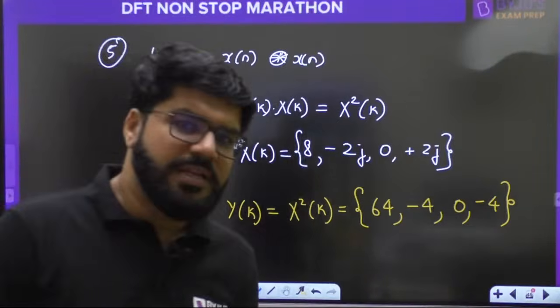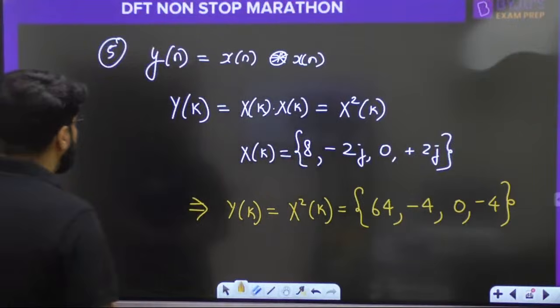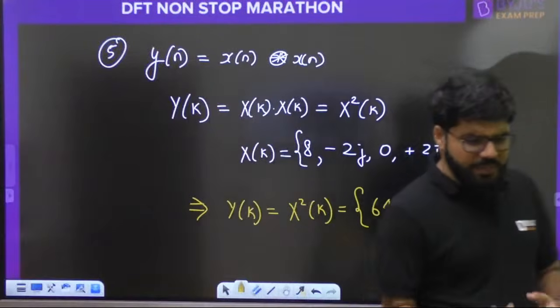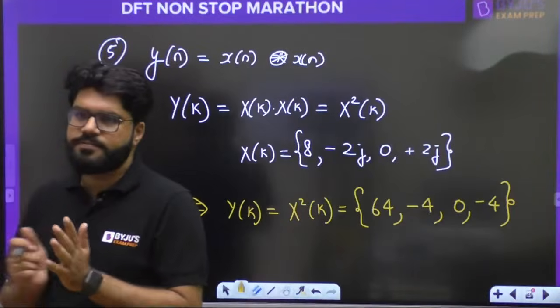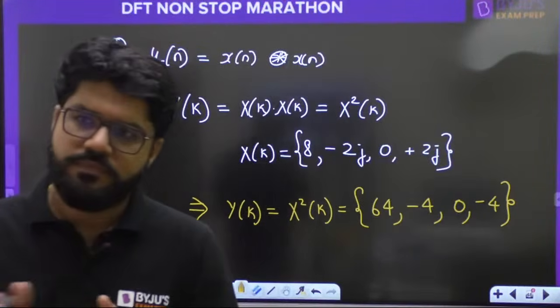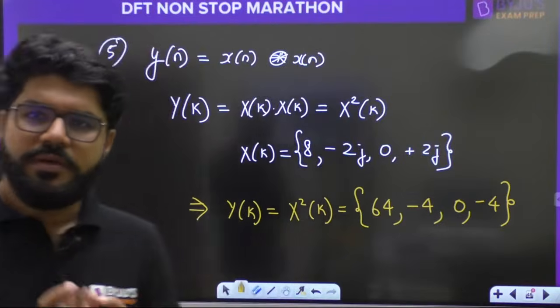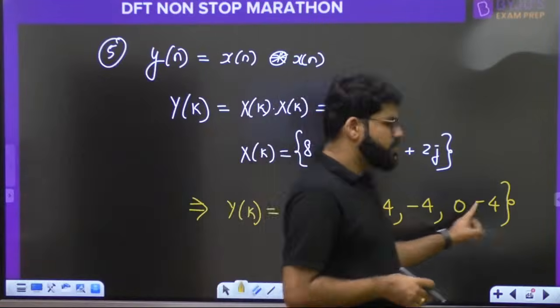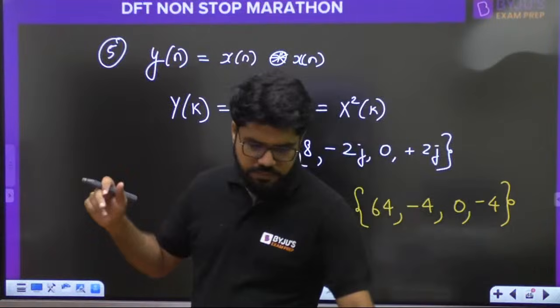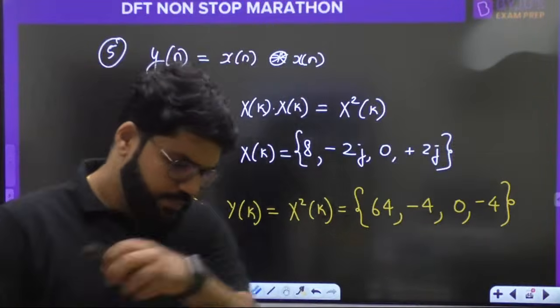Within one question, we are developing all the properties. Yk is equal to X square k, 64, minus 4, 0, minus 4. That's it. Moving ahead.